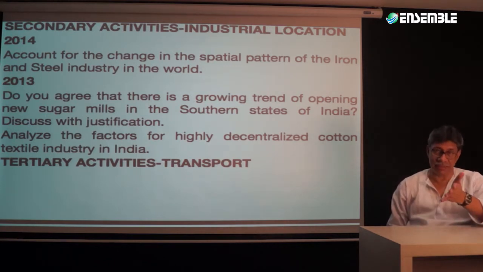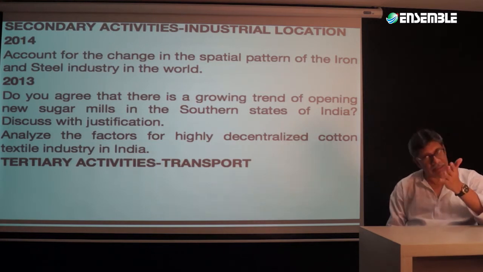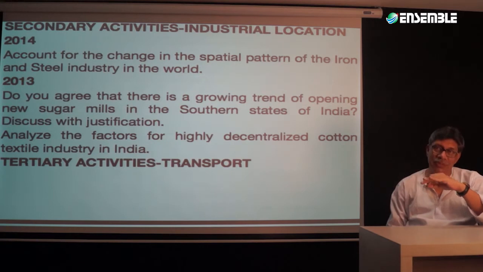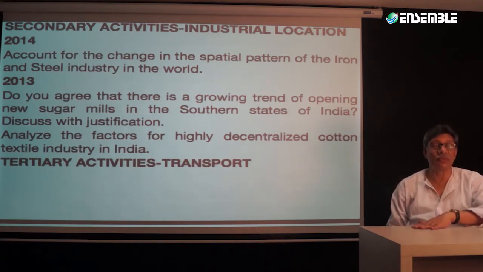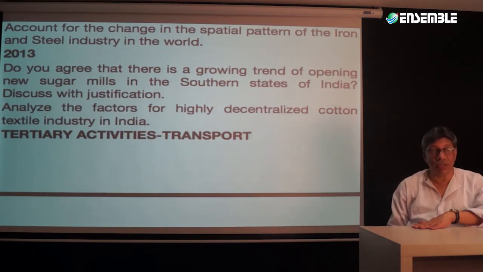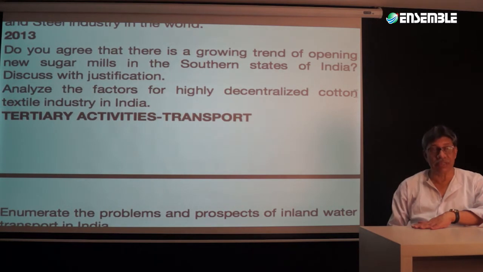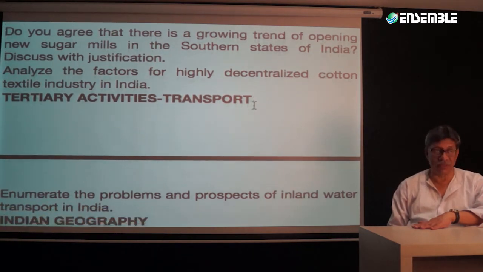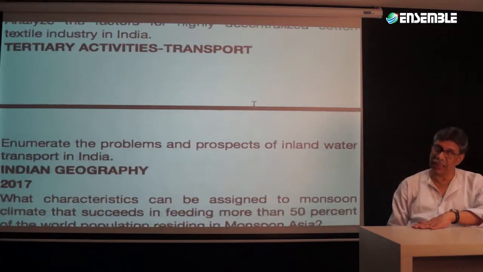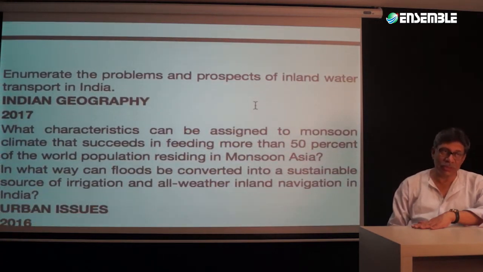That is for the whole world, and that indeed is part of a topic associated with the salient features of world's physical geography. And then in 2013, there is the growing trend of opening new sugar mills in southern states of India, and the highly decentralized cotton textile industry of India. Both of them, again, bring us to Indian geography.